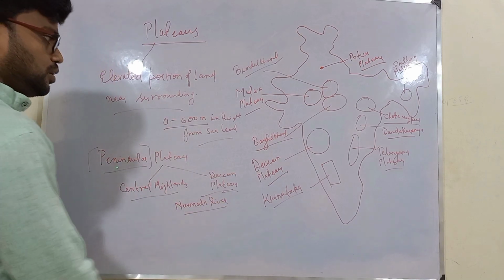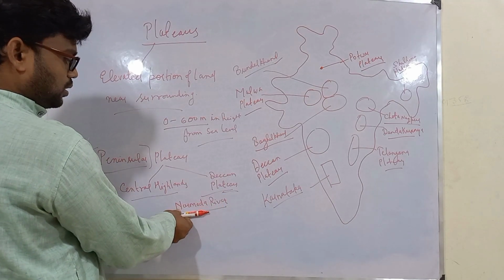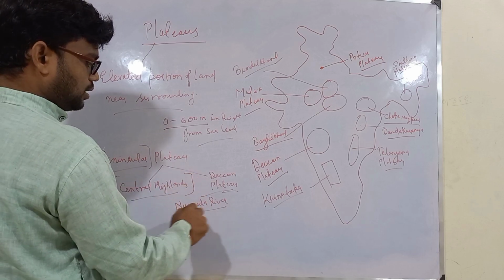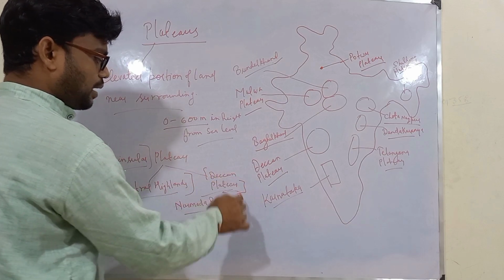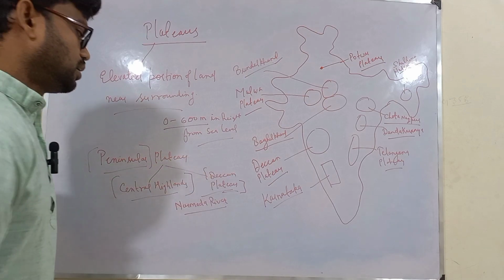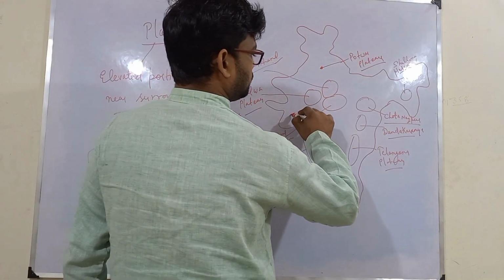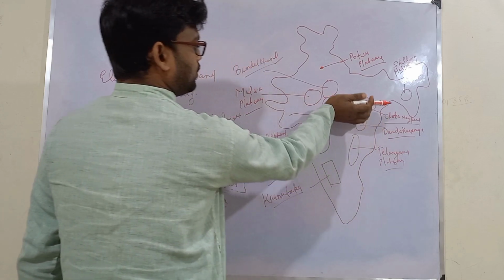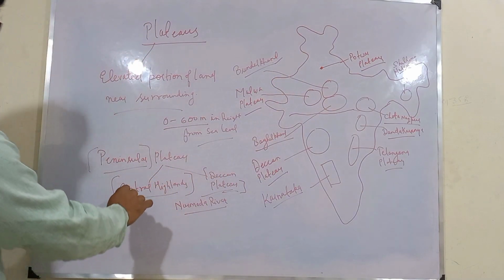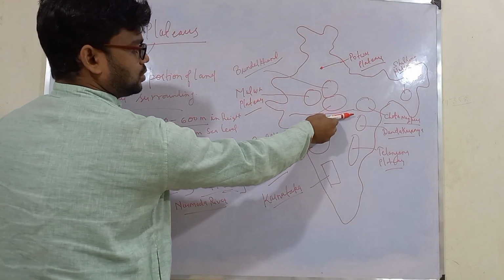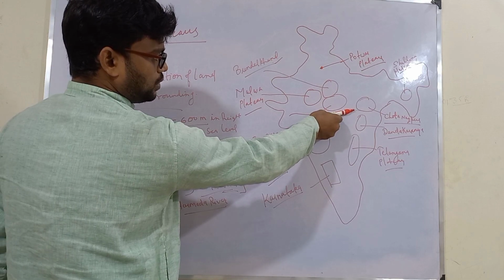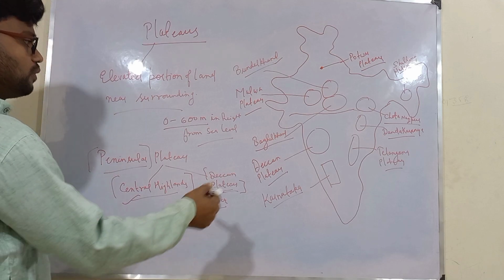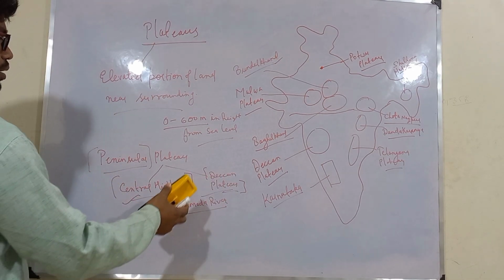All those portions lying north of the Narmada River come under Central Highlands, and those lying south of the Narmada River are categorized under Deccan Plateau. So this is the Narmada River flowing here, and all those plateaus lying above it become a part of Central Highlands, and those present below it form a part of Deccan Plateau. So we will be seeing what plateaus are present here.